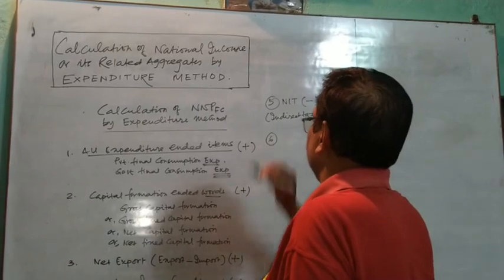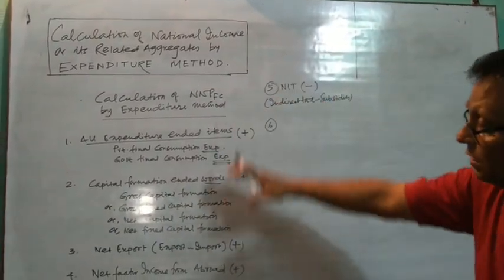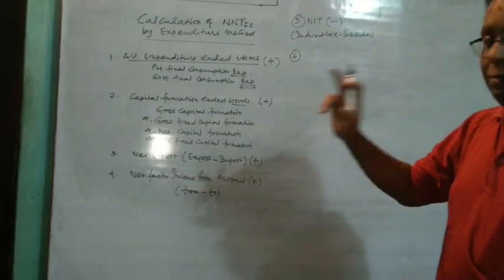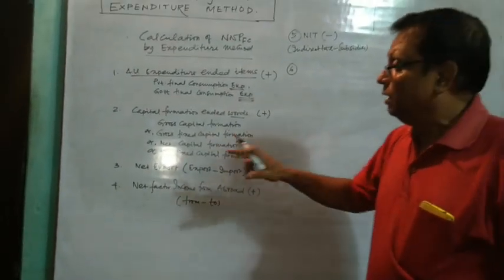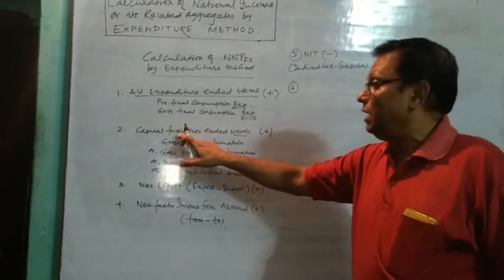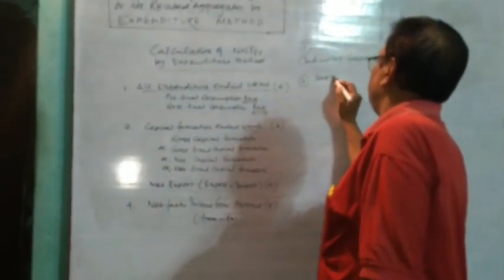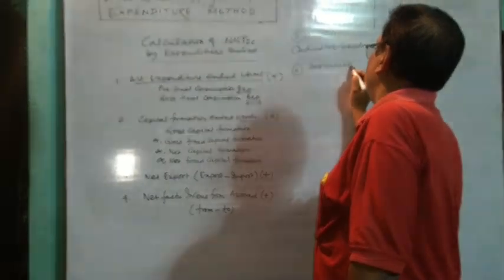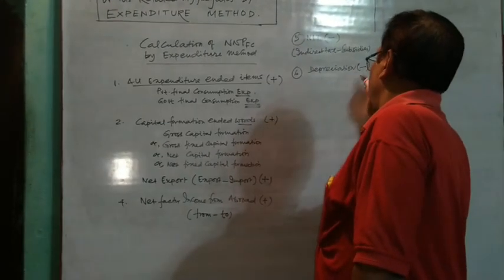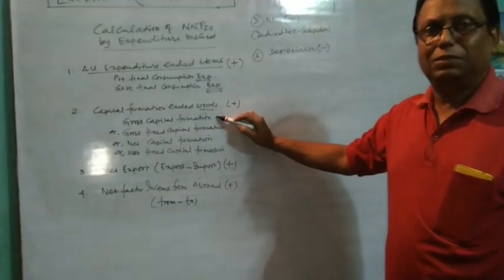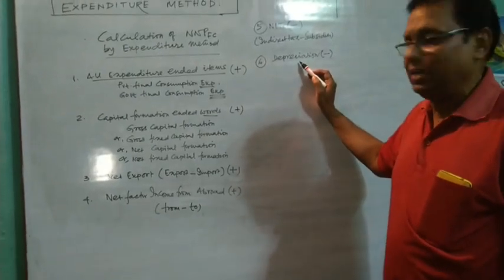Then 6. After doing this addition and this subtraction, we will see the nature of the capital formation. Just listen to me very carefully. If the capital formation is in gross, then we will subtract depreciation. So if your second item is gross capital formation, depreciation is to be subtracted.